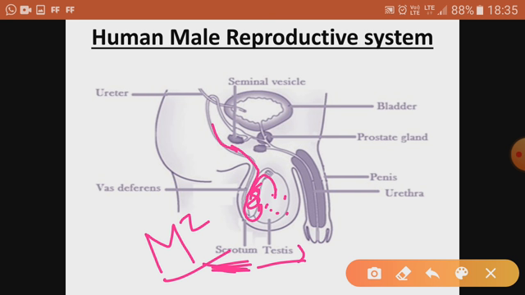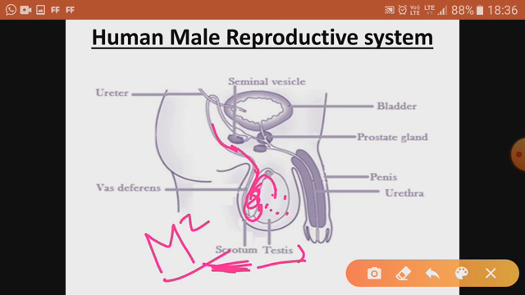That's why the testes are located outside the abdominal cavity. Only then can the sperms be produced. This is the major characteristic of the scrotum, very important for sperm production.